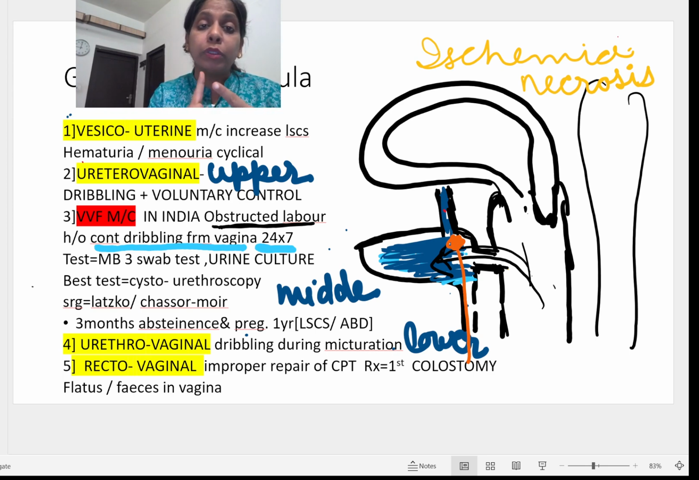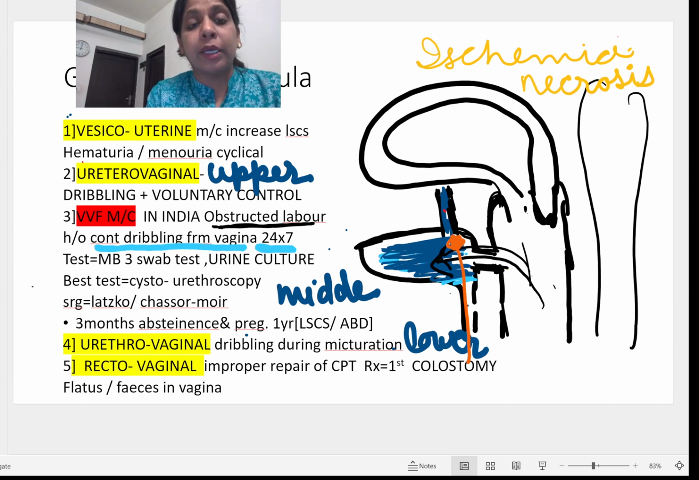So, we will not expose this patient of VVF repair again to obstructed labor. Because again the fistula can form when the head gets impacted, and another fistula repair is very difficult. So we will always do a cesarean or abdominal delivery for this patient. Now that was all about the VVF and all the expected questions we have covered.